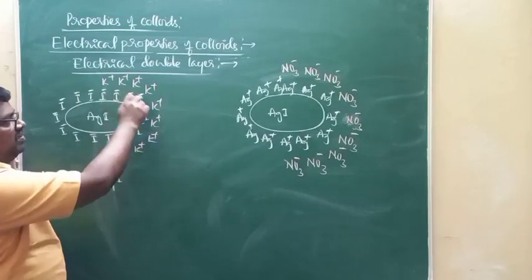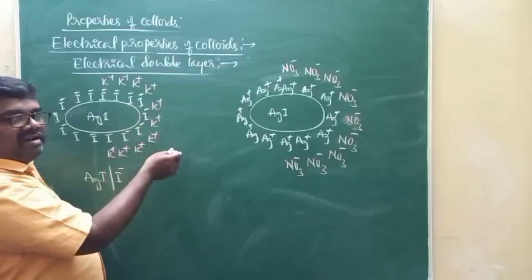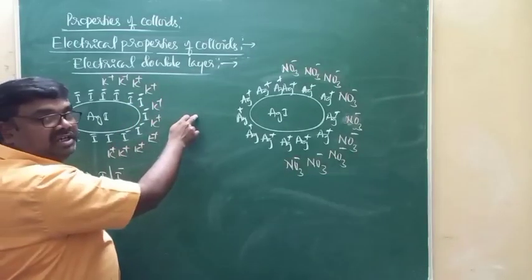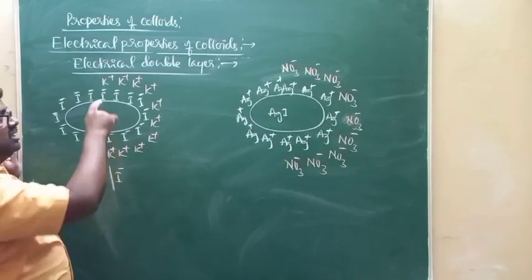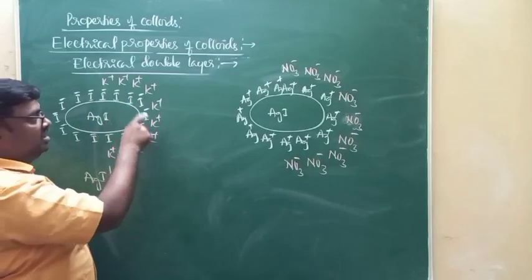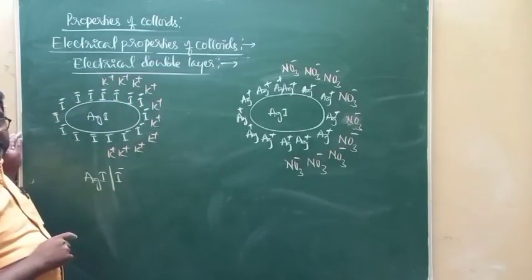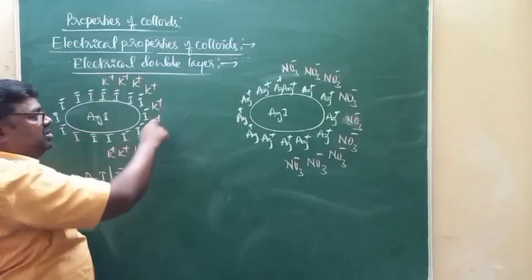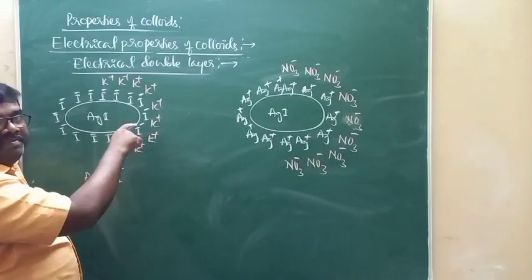And this layer of negative charges over the surface of colloidal particles is going to attract oppositely charged ions from the dispersion medium. Look at this. This layer of negative ions on the surface of silver iodide attracts the counter ions from the dispersion medium, and that results in the formation of one more layer of opposite charges around the first layer.